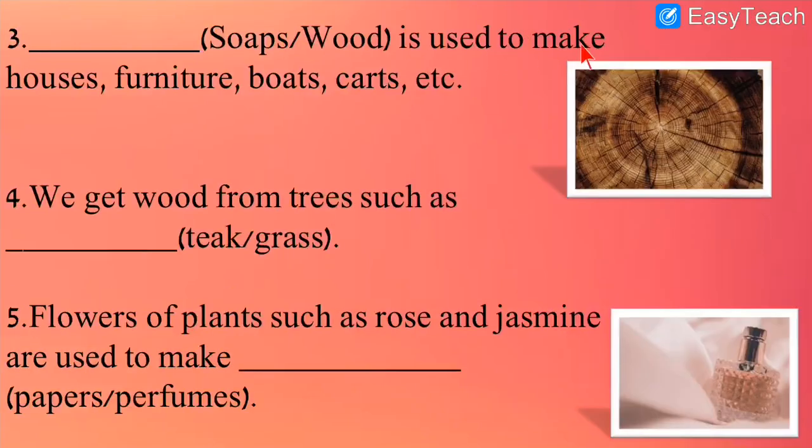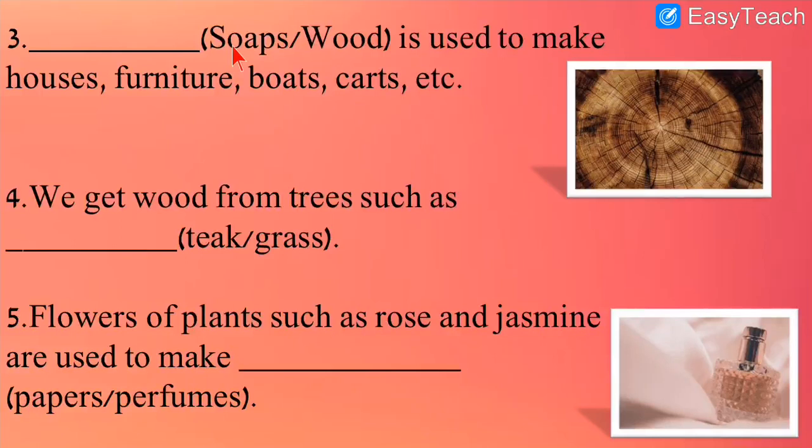Next, dash is used to make houses, furniture, boats, carts, etc. So how do we make all these things? How do we make house, furniture, boat, cart, etc.? Can we make with the help of plants? Yes. But what do we get from plants? Then can we make furniture like table, chair? It is made up of wood. So wood is the correct answer.